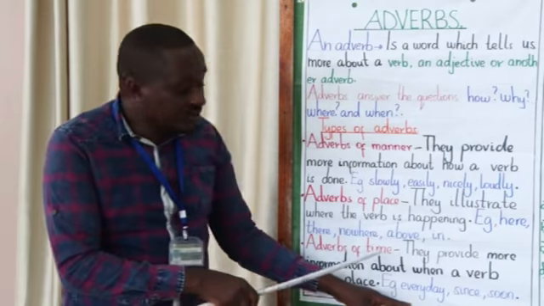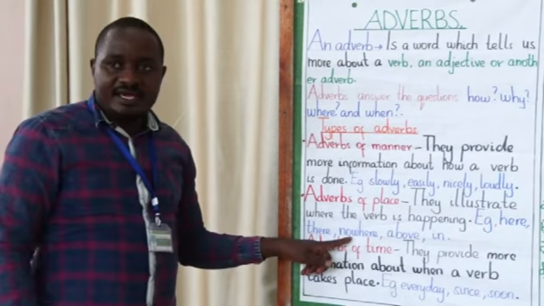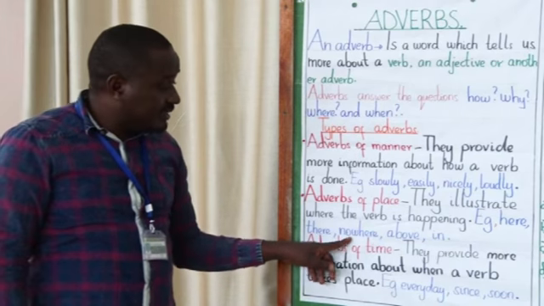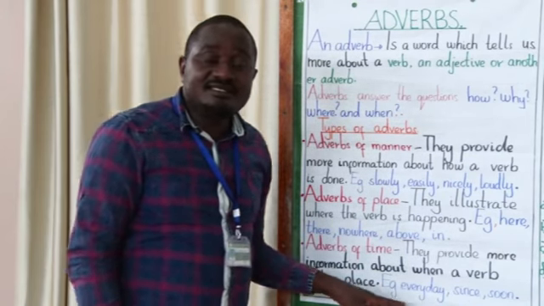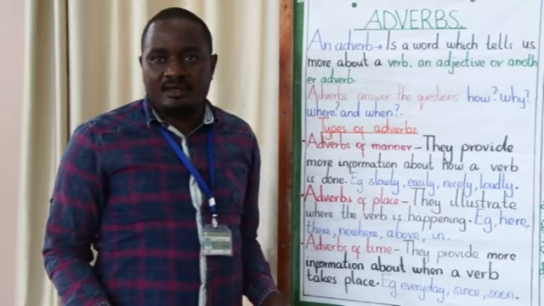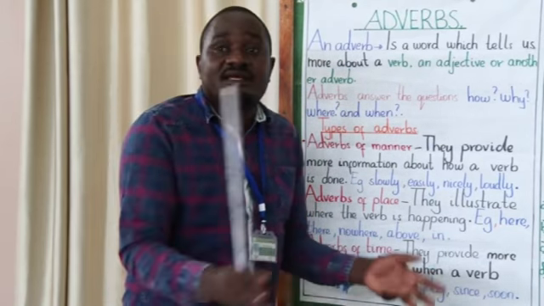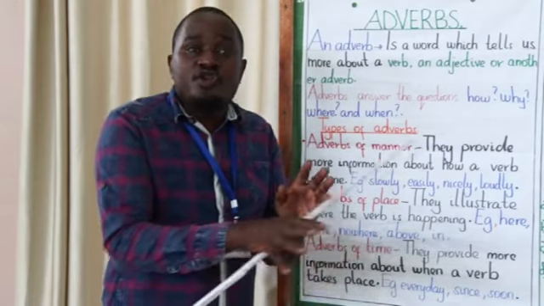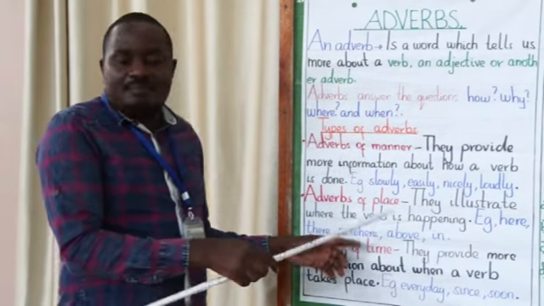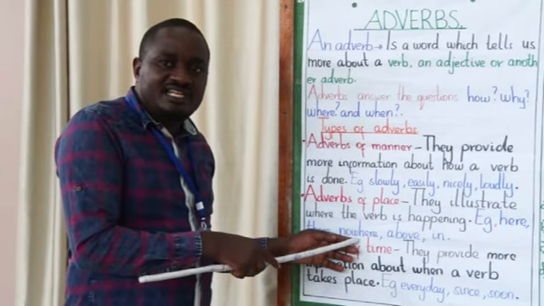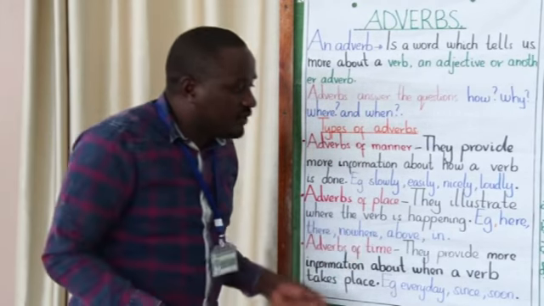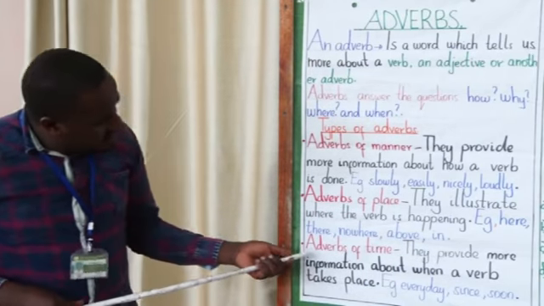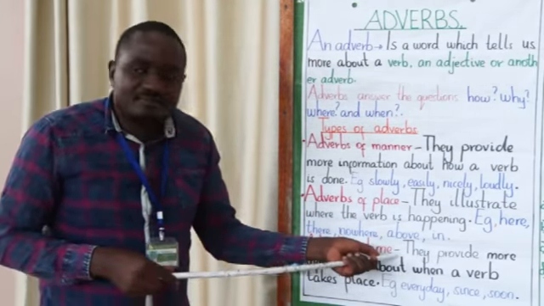In is an adverb of what? Of placing. Nowhere. During the accident, the police came from nowhere. Means nobody saw the police when they came. The police came from nowhere. That nowhere is an adverb of placing. They came from nowhere.